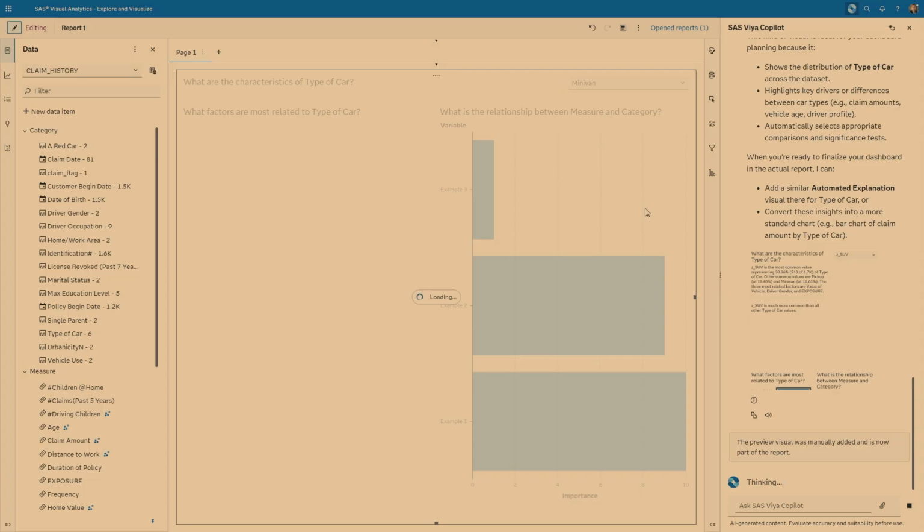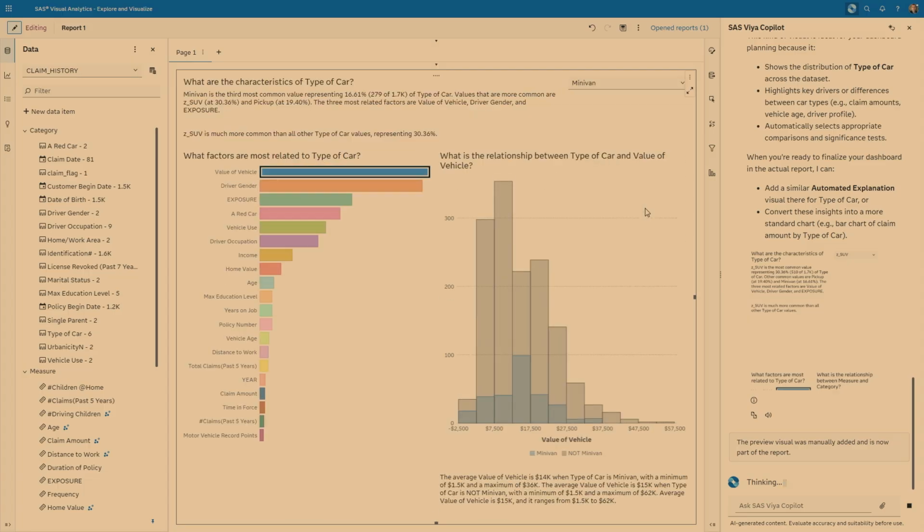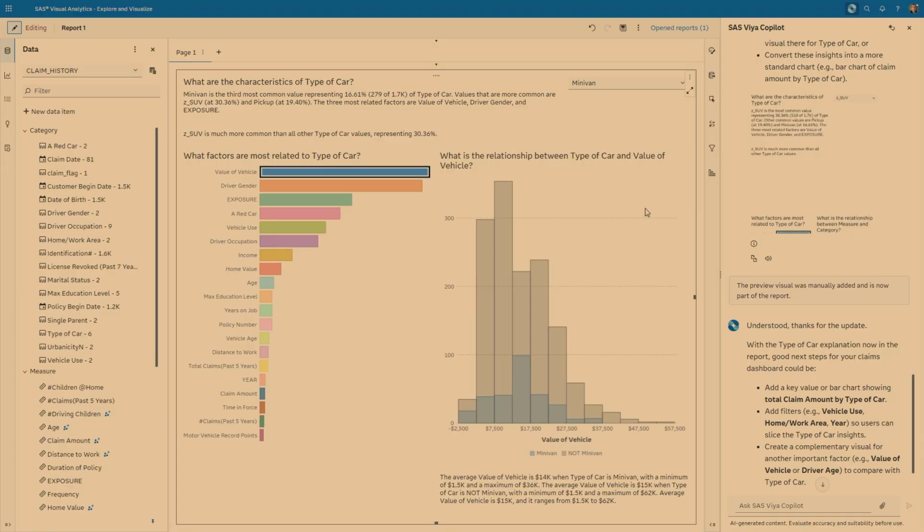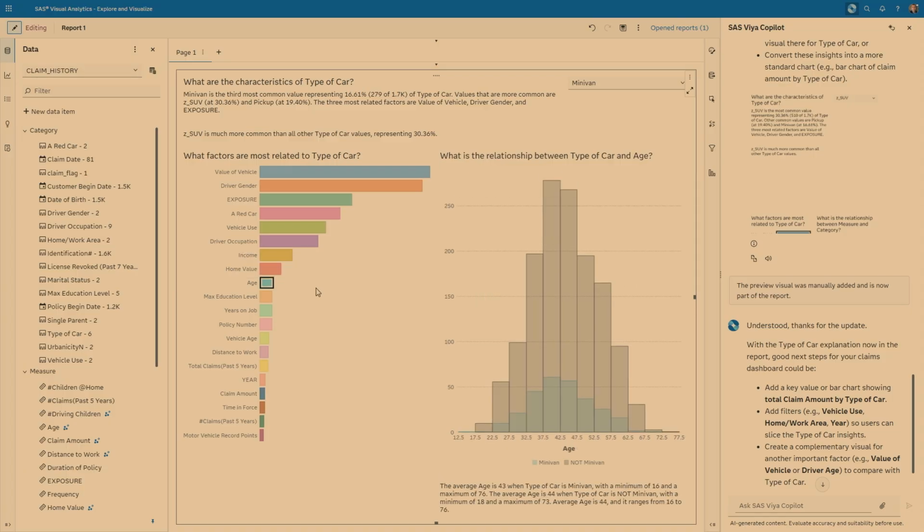In this particular example, it created a visual here for the type of car. It helps me essentially to understand some of the characteristics. I can use this one to understand what the distribution is like. It's an interactive visualization, and usually a great start to your discovery journey. So let's dive deeper into the claim analysis and add more visuals.